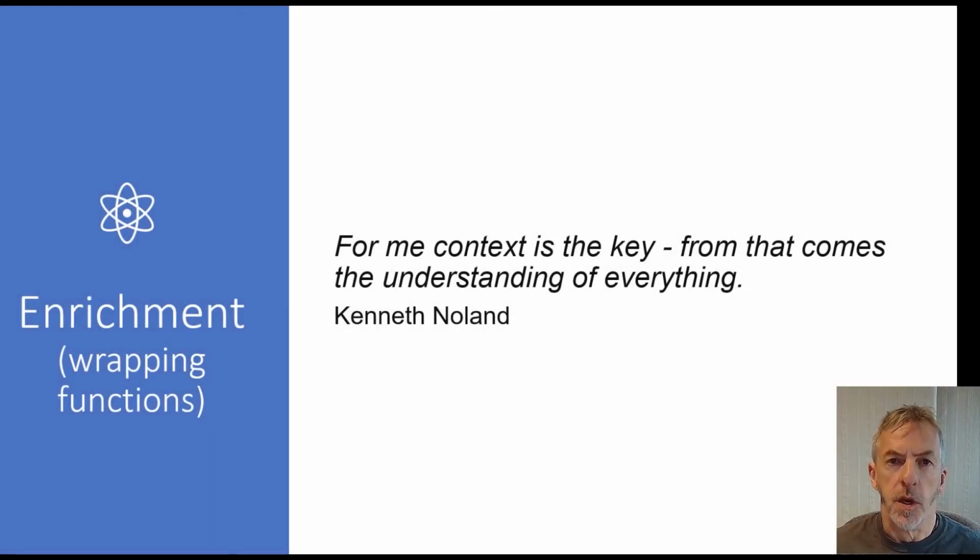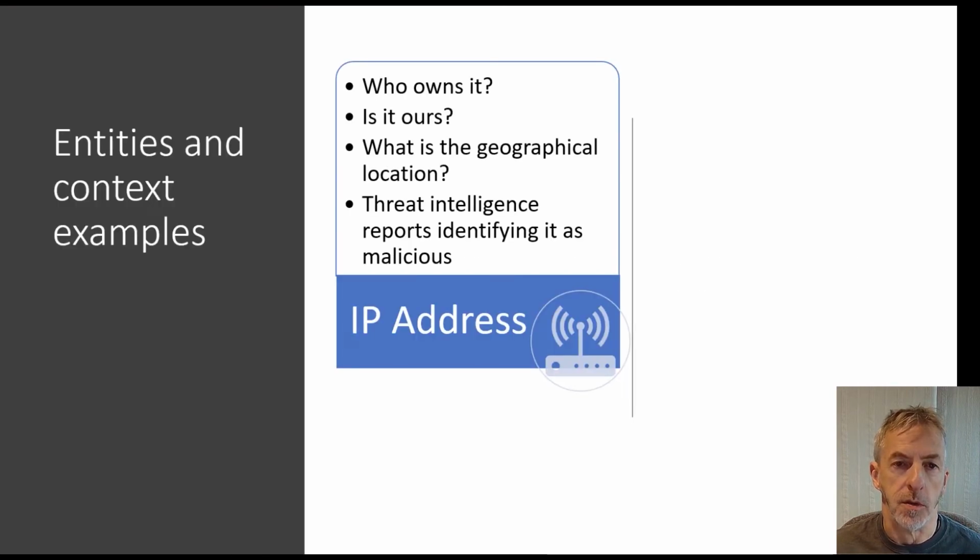So in our second section, we're going to be looking at enrichment. So what do we mean by context and enrichment? Let's take an entity such as an IP address. When an analyst sees this, there are questions like who owns this IP address? What is the geographical location? Are there any threat intelligence reports that may indicate that it's malicious or has a malicious origin?